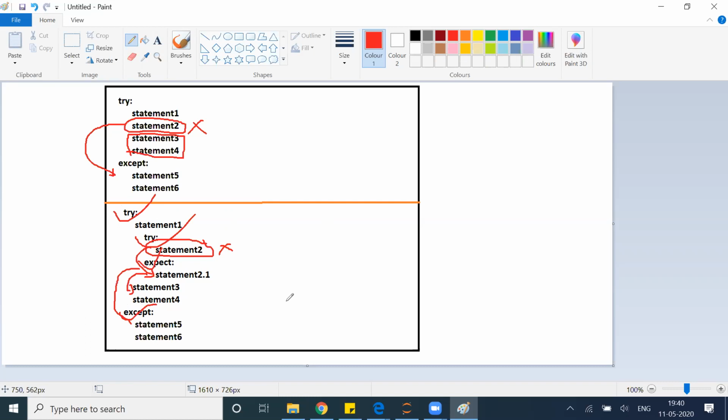We'll talk about the finally clause as well. Wait for that. As of now, we are just trying to understand the flow. We'll talk about finally, we'll talk about else, everything will come. So don't worry about that.